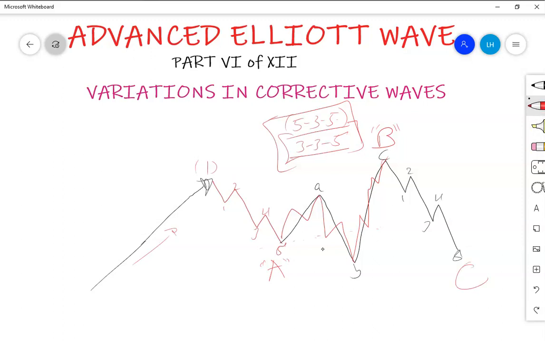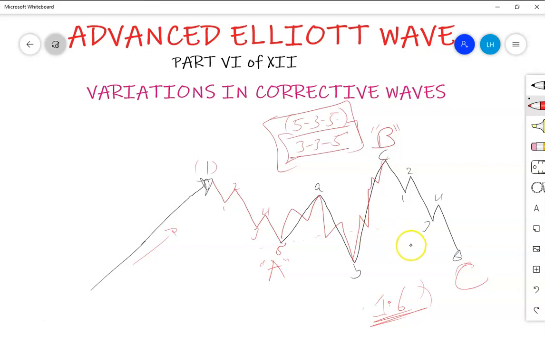In some cases, you'll find that wave C has an extension. It may extend up to 1.6 of wave A, so it moves to more than half, just 1.5 more than wave A. So sometimes it may move to 1.6 or anything else. If you know how to use the Fibonacci tool, you may apply it and understand those things.